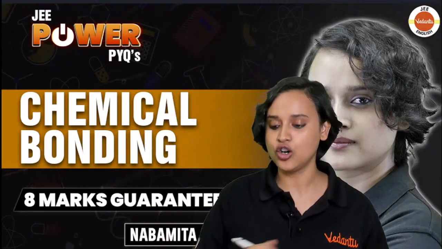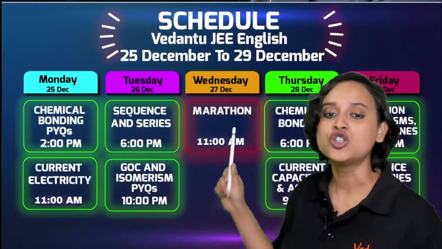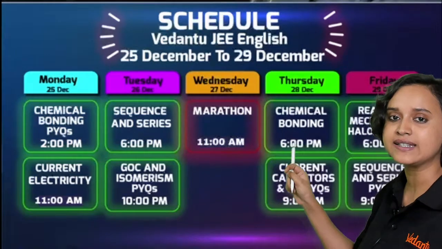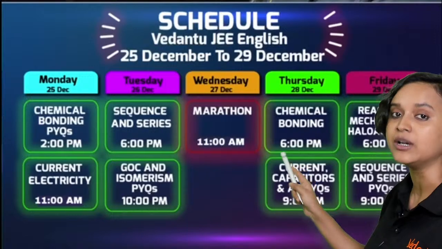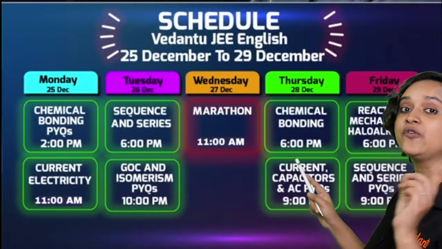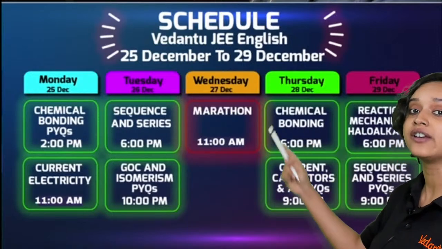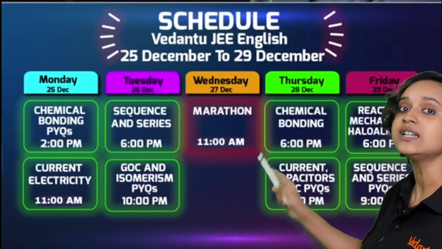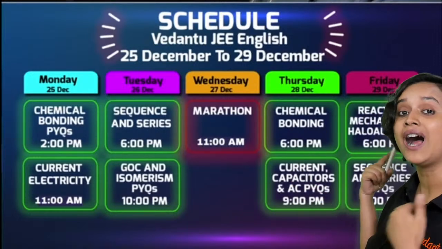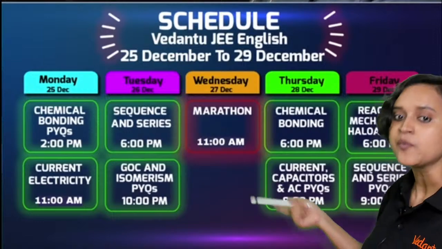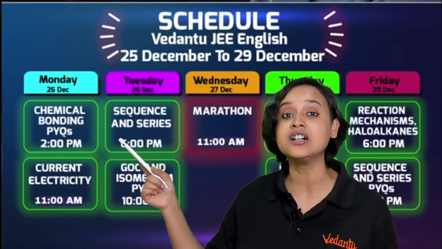Theory of chemical. Okay, so guys, everybody have a look at the schedule. Tomorrow, Thursday, chemical bonding will happen at 6 p.m. when we will be doing a flash series. That means we will be taking care of the concepts, we will be taking care of the theory, and we will obviously solve questions that are required for us to understand the concept, right? Now today we will be taking a look at chemical bonding previous year questions.